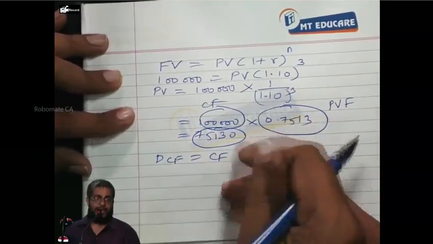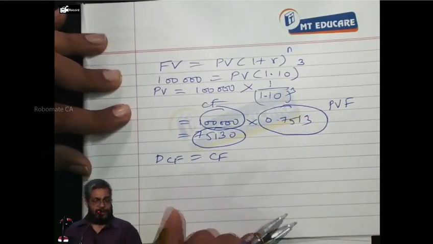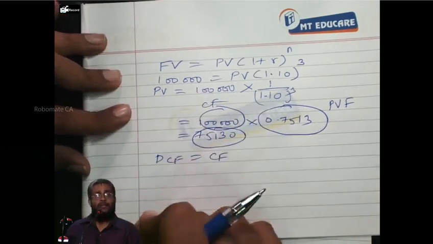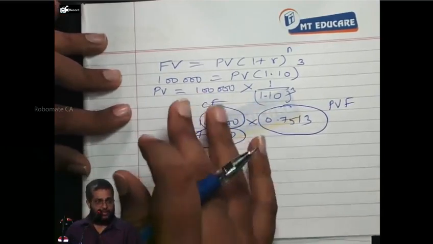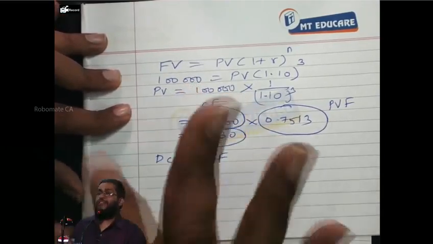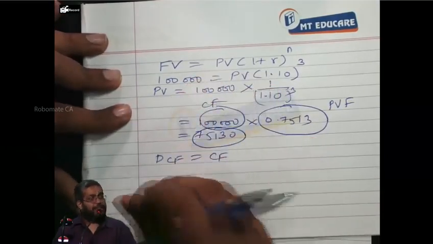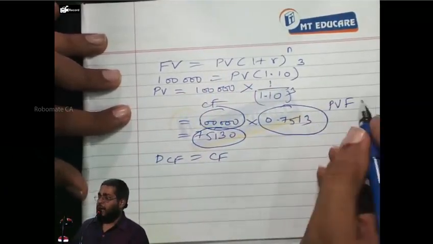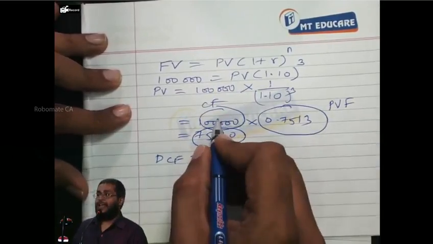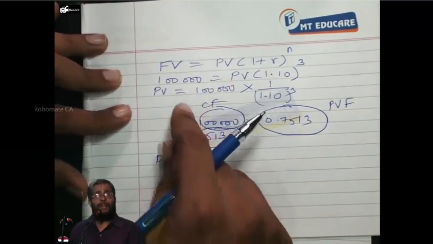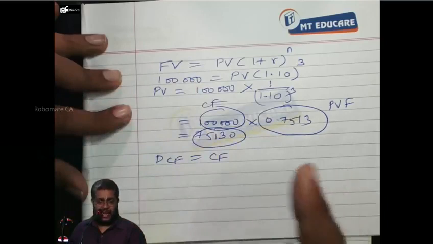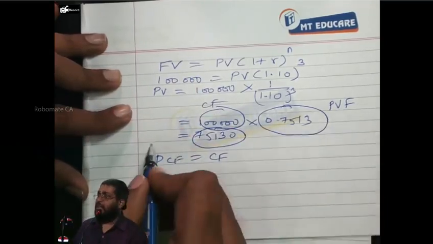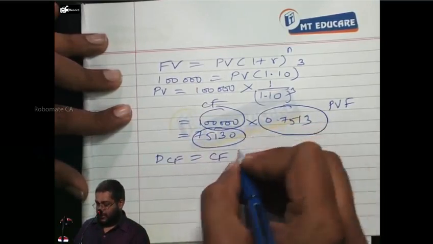I may be very repetitive, it may be very basic, but please don't discard. You have to get into the calculation mode, otherwise later you will feel confused. Even if you know, participate. So 0.7513 is called the present value factor. This 1 lakh is called cash flow. Just as if I multiply the dollar with the exchange rate, I get rupees, like that, multiply the cash flow with the present value factor, and I get what I call discounted cash flow.